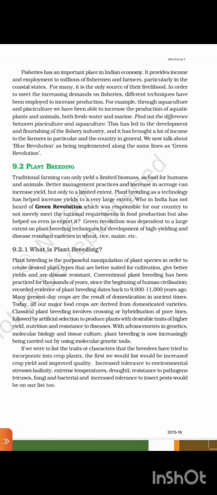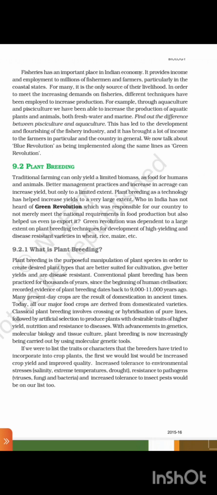Fish has an important place in Indian economy. It provides income and employment to millions of fishermen and farmers, particularly in the coastal states. For many, it is the only source of their livelihood. In order to meet the increased demand on fisheries, different techniques have been employed to increase production. For example, through aquaculture and pisciculture, we have been able to increase the production of aquatic plants and animals, both freshwater and marine. Find out the difference between pisciculture and agriculture.